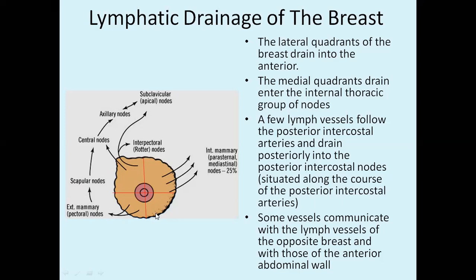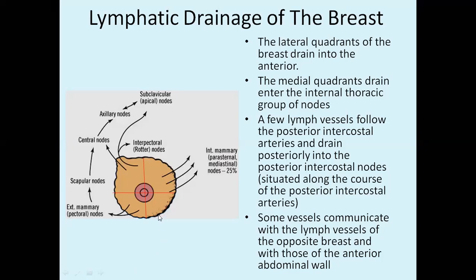Now the antero-inferior quadrant of this will drain into the subhepatic plexus. Actually, from here the lymph will go into the abdominal region. That's the reason if there is any cancer in the mammary gland, through this quadrant the cancer cells can spread to the abdominal cavity, that is into the peritoneum, and through the peritoneal cavity the cancer can also spread to the ovary, leading to a tumor in the ovary called Krukenberg's tumor. The lymphatics are traveling through this antero-inferior quadrant.